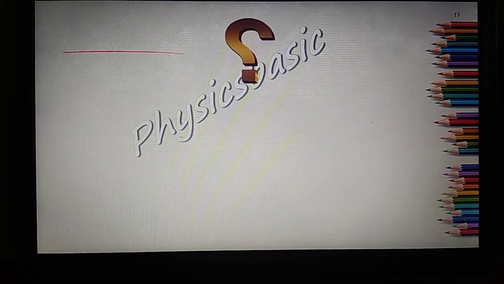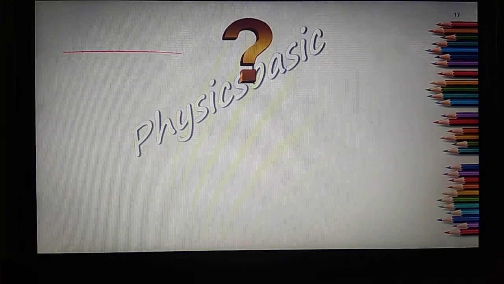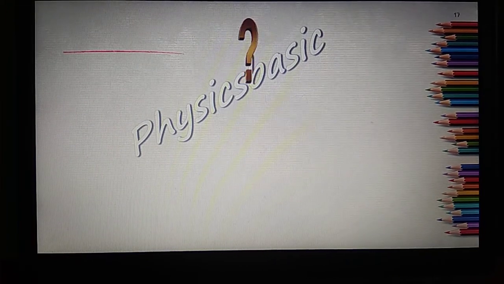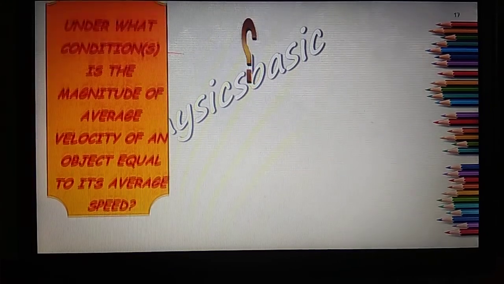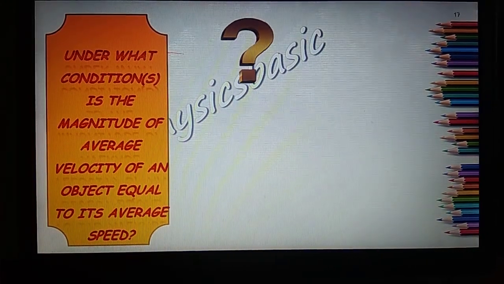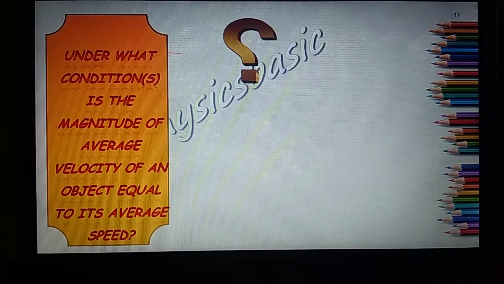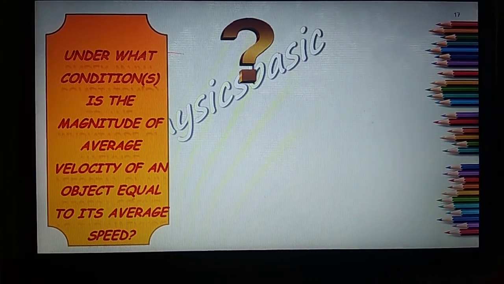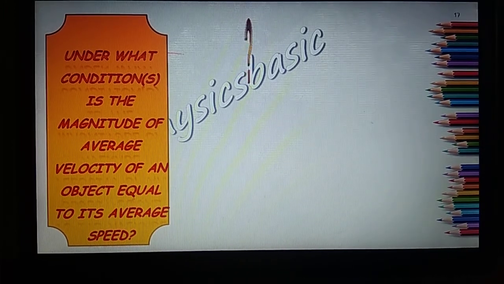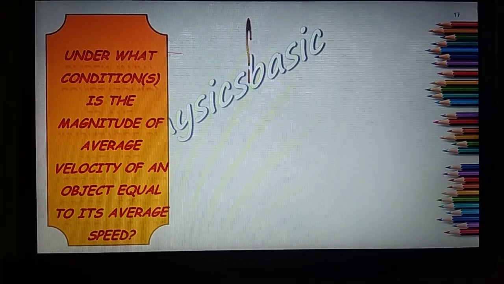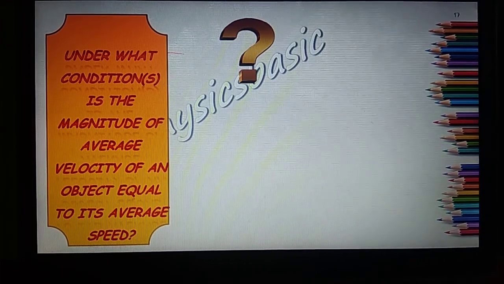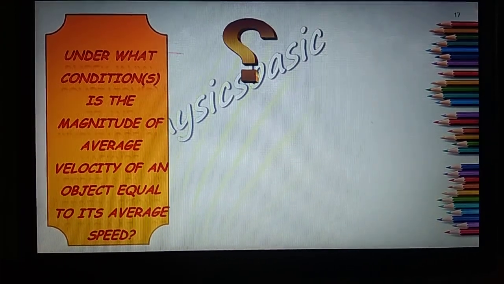Now try to find these questions, give their answers in the comment section, and if you do not find them, we will try to find them in the next video. Under what conditions is the magnitude of average velocity of an object equal to its average speed? Means you have to mention the condition when average speed and average velocity are equal.